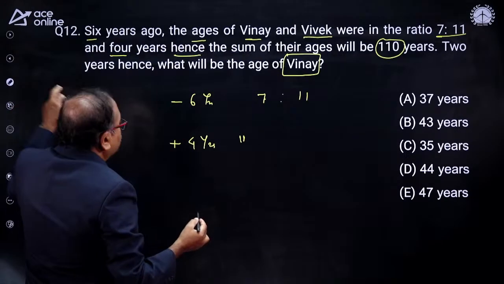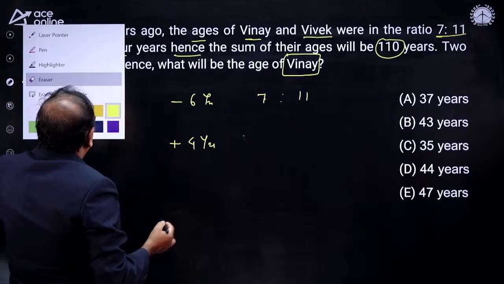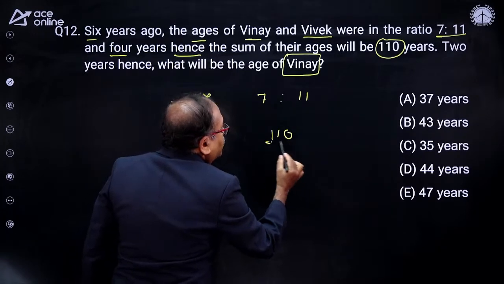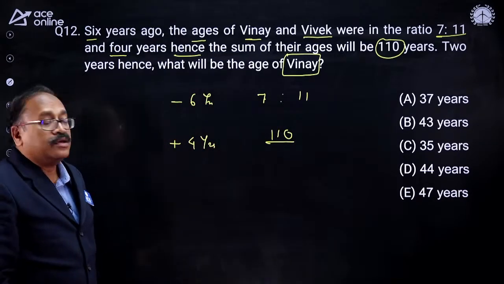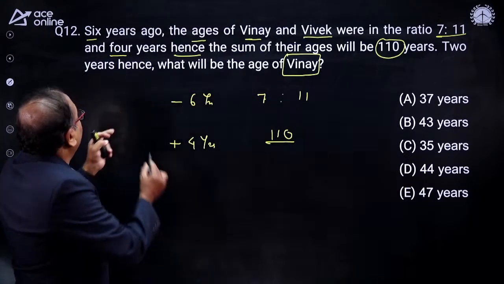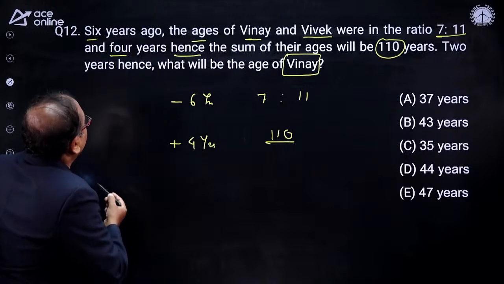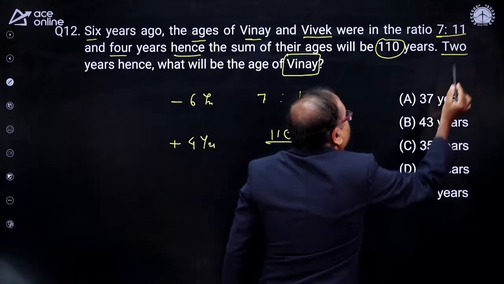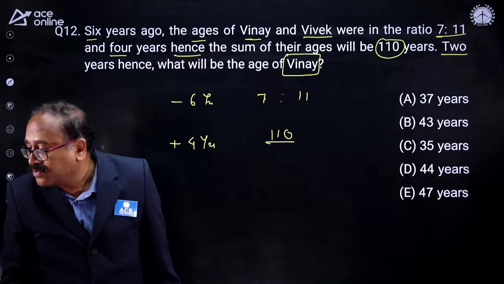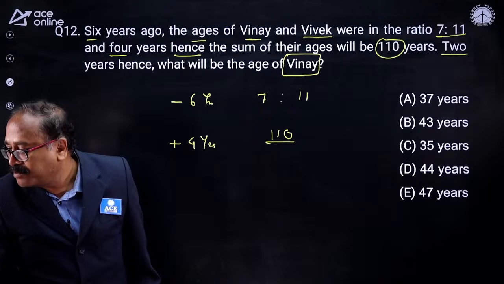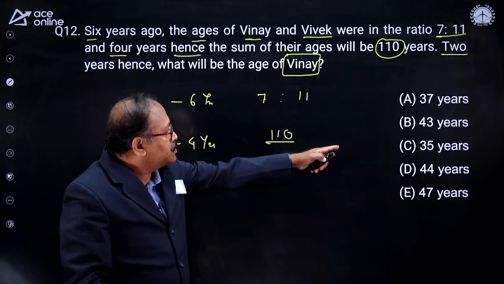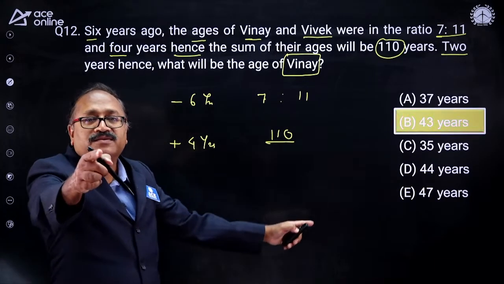Let me erase this one and write it clearly. After 4 years, the sum of the ages will be 110. Then you are asked to find Vinay's age after how many years? 2 years hence. Can anyone answer the question? Now 43. Okay, Prakash and Ramkumar. Now let's see whether 43 is the correct answer or not. Yes, that's right. Well done.